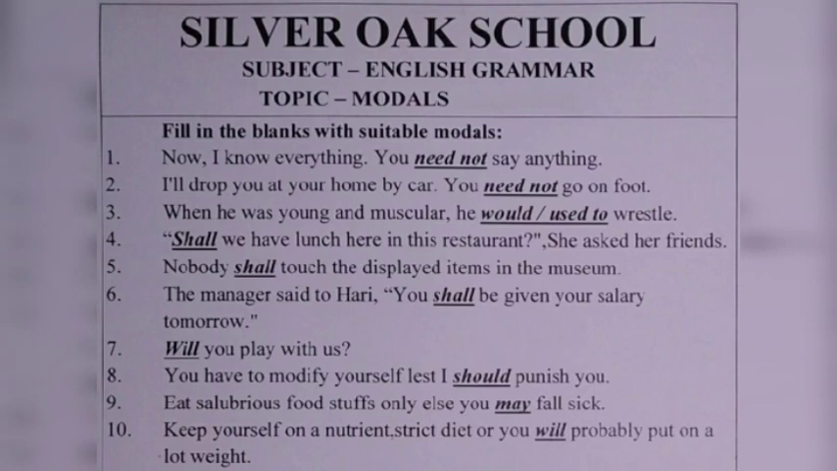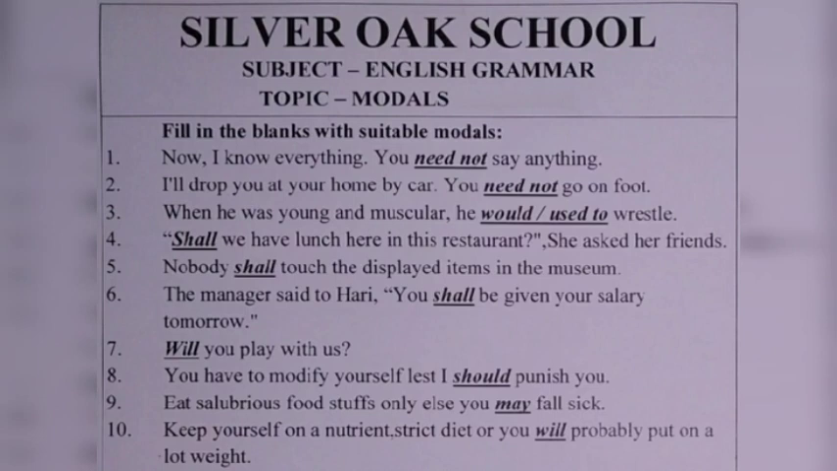The fourth sentence is, shall we have lunch here in this restaurant? She asked her friends. When the speaker wants to know the opinion of the person being asked, we use shall in such a sense. And such sentences generally start this way: shall I or shall we? So here in this sentence, we wonder what the other person's opinion is about the topic being discussed. So we have used here shall.